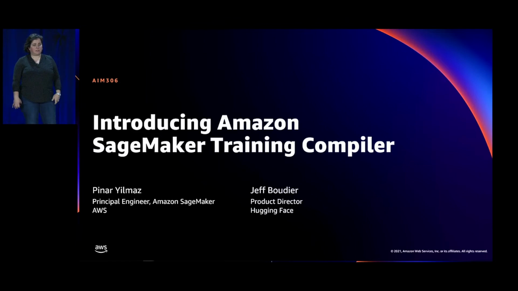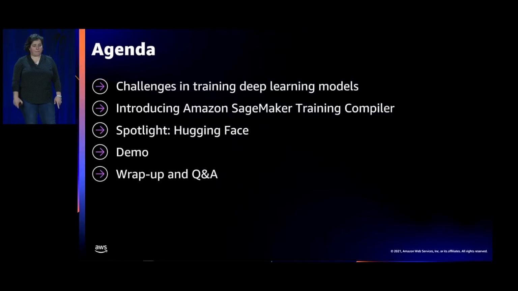I'm very excited today to talk about Amazon SageMaker training compiler and its application for deep learning model training. So let's briefly take a look at our agenda today. We'll begin by discussing some of the challenges with training state-of-the-art deep learning models. Then we will introduce SageMaker training compiler and discuss some of the benefits. We will then hear from our special guest from Hugging Face to discuss how training compiler can help our customers. And finally, we'll wrap it up with a demo of the training compiler and some Q&A.